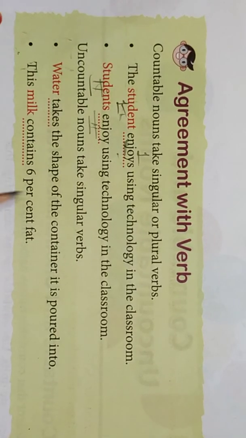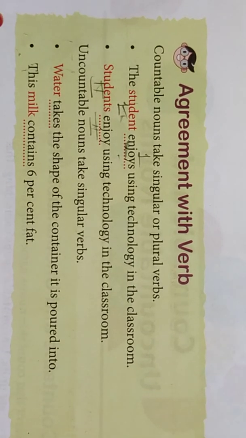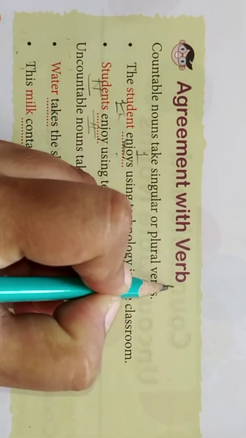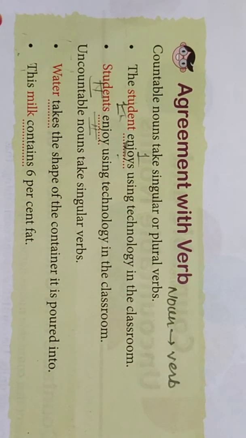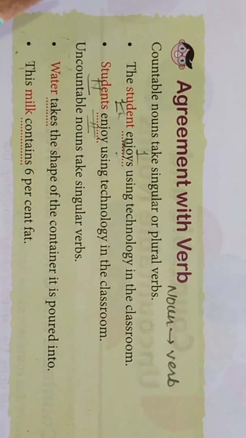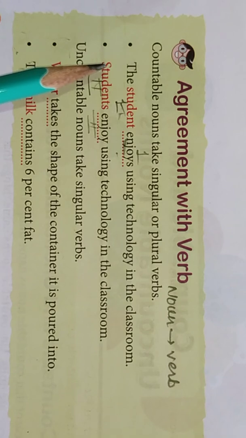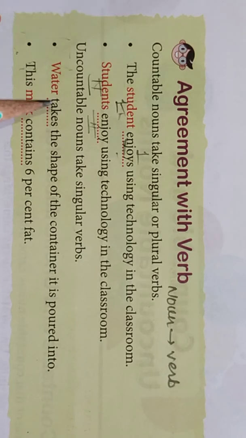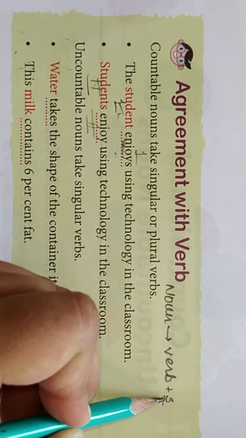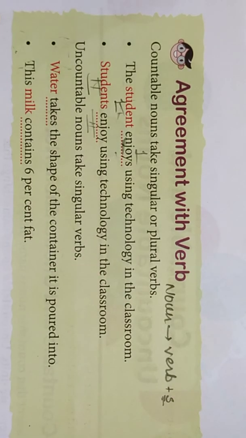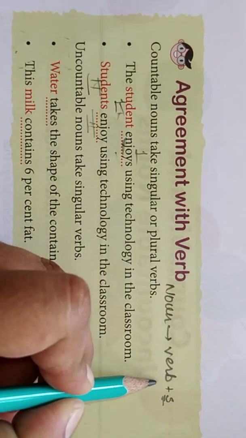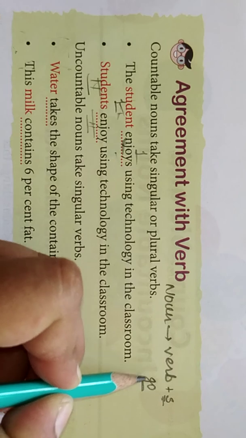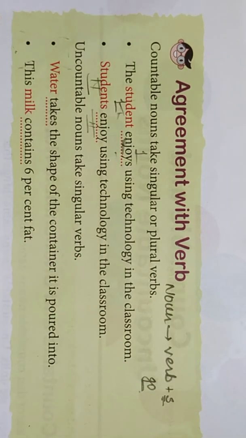Now we will see agreement with the verb, how a noun agrees with a verb. The first rule is that if your noun is singular, it will take a singular verb, and if your noun is plural, it will take a plural verb. A singular verb means the verb which contains s, es or ies. A plural verb is in its as-it-is form. For example, the verb go is in its as-it-is form, so it is in plural form. Got it?